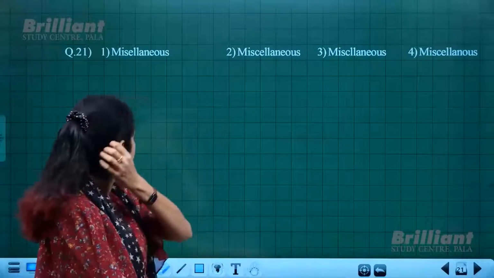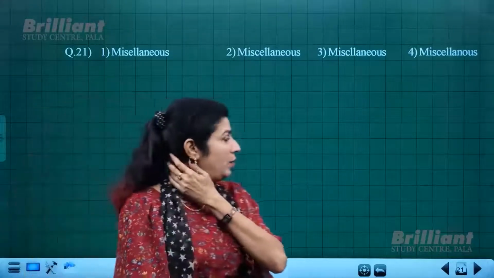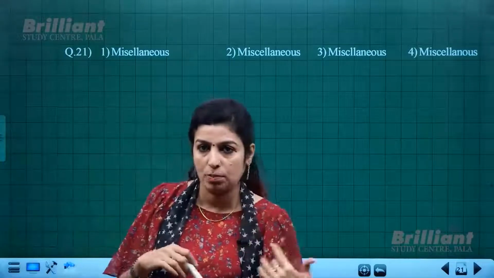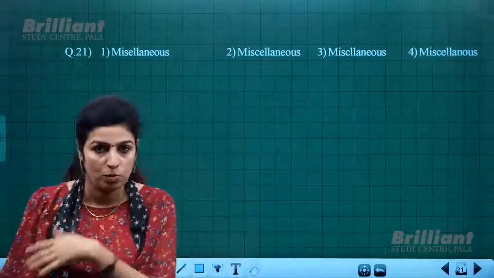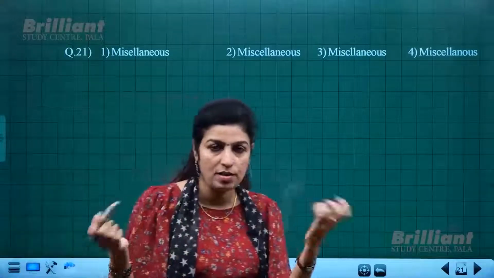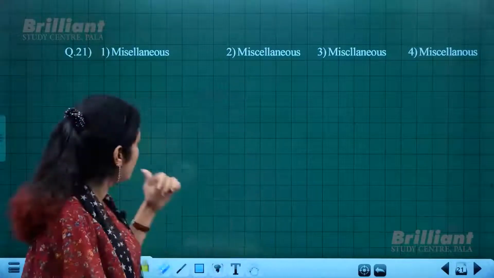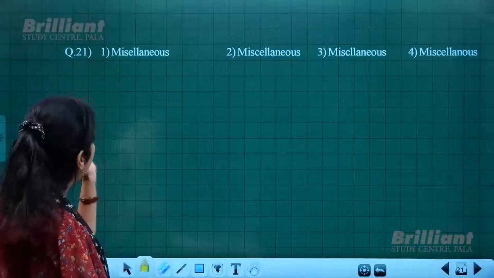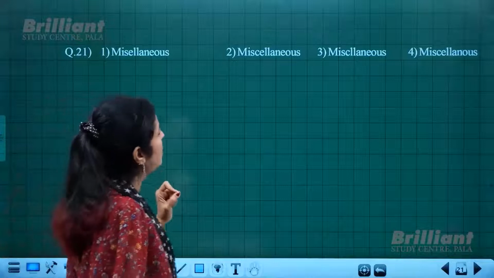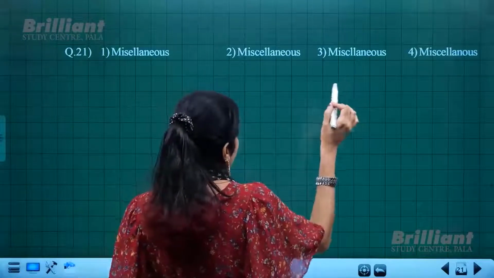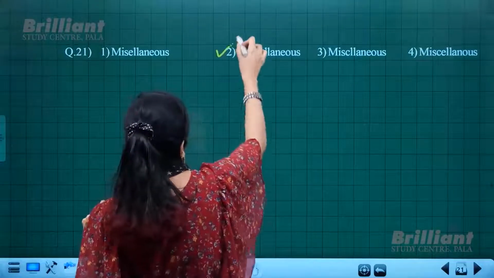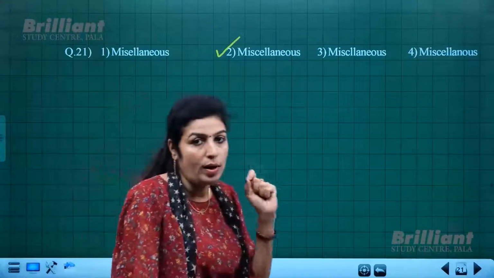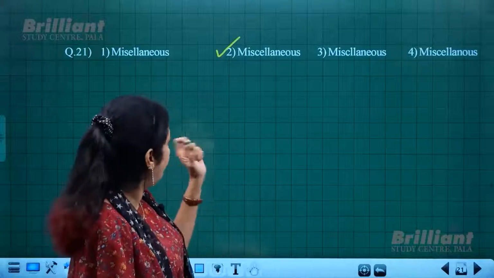Next is miscellaneous. You know what miscellaneous is, right? You denote a group, or you speak about a group where various items are combined. It could be a group of items or people, but of various qualities or types. So that is miscellaneous. And the spelling is MISCELLANEOUS. There should be a C. So MISCELLANEOUS, MICS is required.